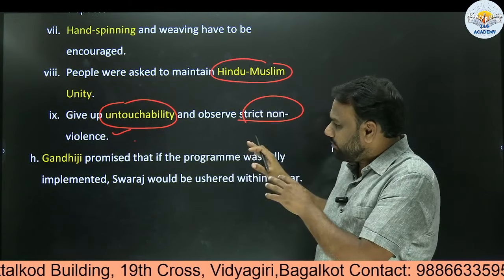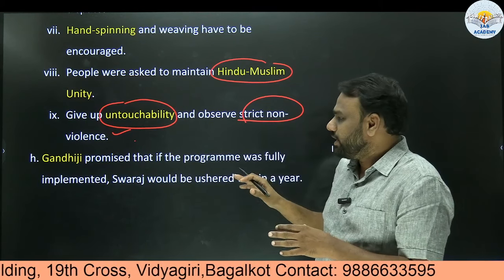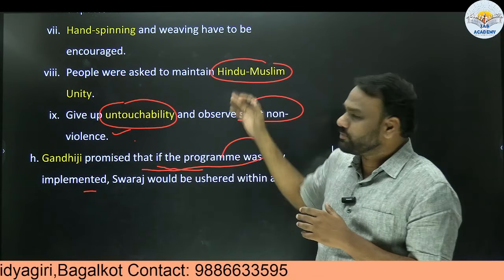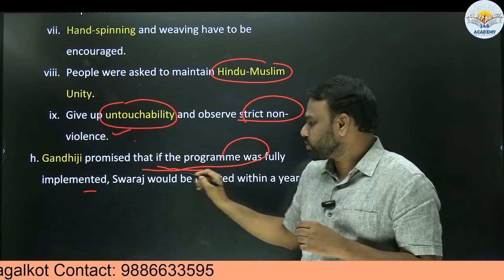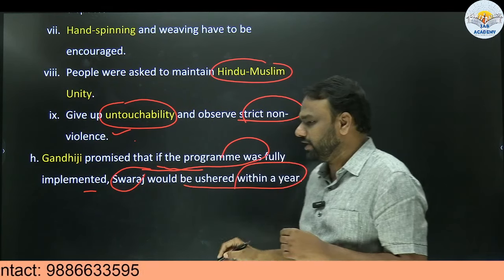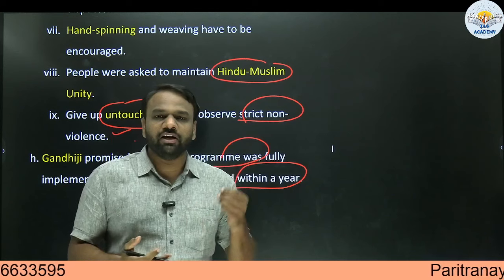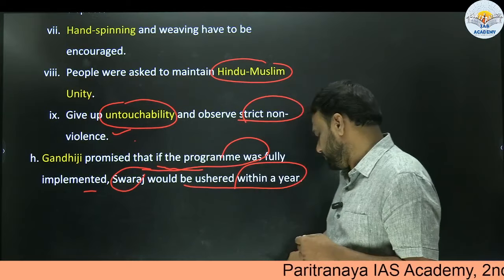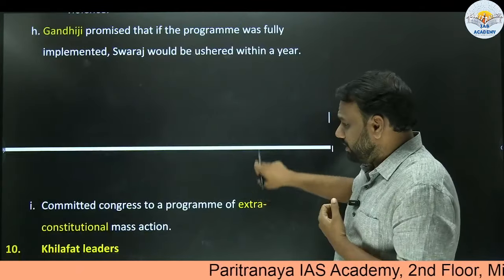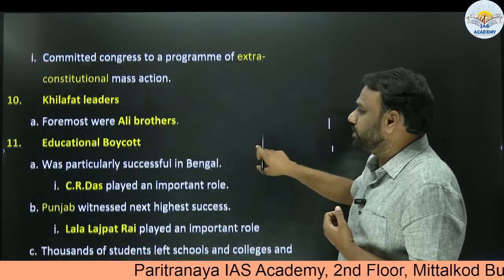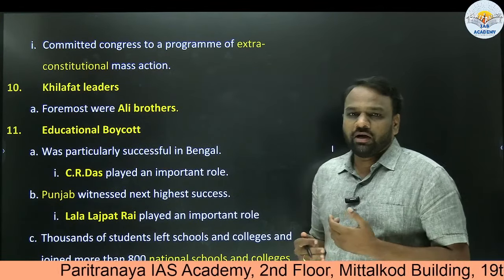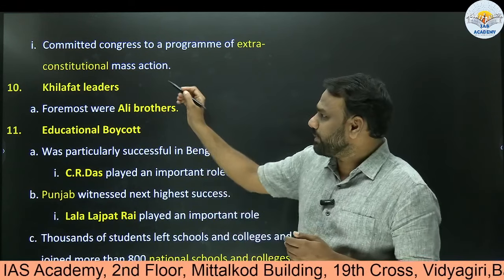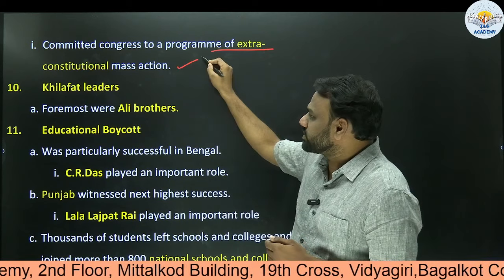With these things in mind, Gandhiji promised that if the program was fully implemented, Swaraj would be ushered in within a year. He said that if we move forward with these ideas, then definitely within a year we can secure freedom. These were the words of Mahatma Gandhiji. He committed Congress to a program of extra constitutional mass action. All these years Congress was committed to constitutional means, but now it was using non-constitutional means as well.